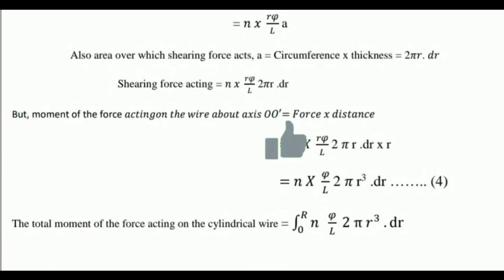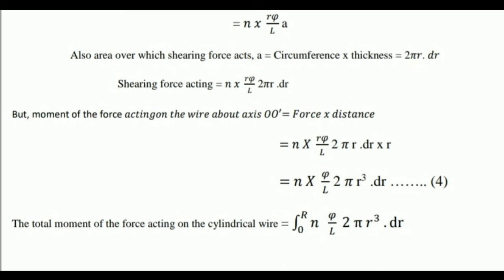But the moment of the force acting on the wire about an axis, that is the neutral axis, equals the force which we are applying for twisting into the distance traveled after applying the force, which we already calculated in the previous equation, N into R phi divided by L into 2 pi r into dr, that into the distance, which is small r.